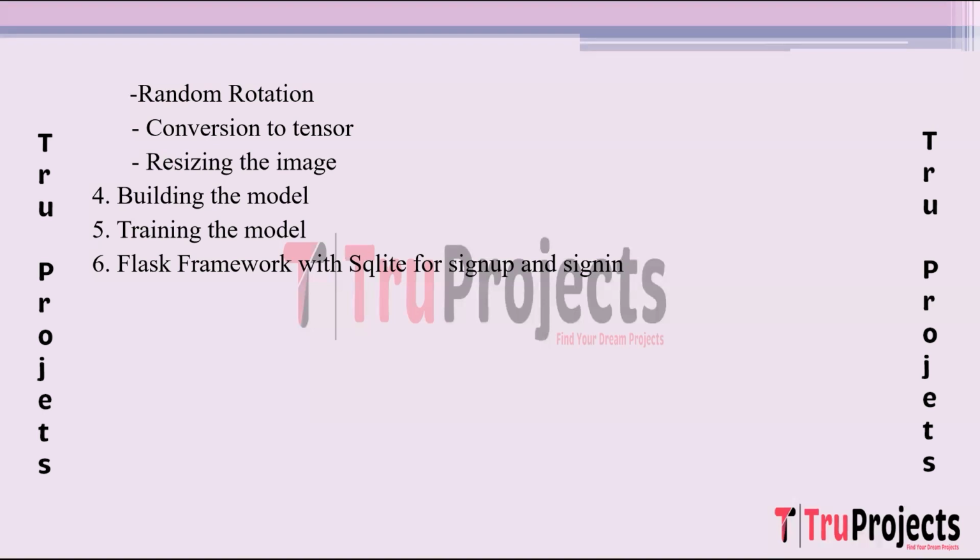Flask framework with SQLite for sign-up and sign-in. Flask is a web framework used for building web applications in Python. In this context, Flask is employed to create a user interface for the leaf disease detection system. SQLite, a lightweight relational database, is integrated into Flask to manage user authentication. Users can sign up, creating accounts, and sign in securely to access the system's functionalities.